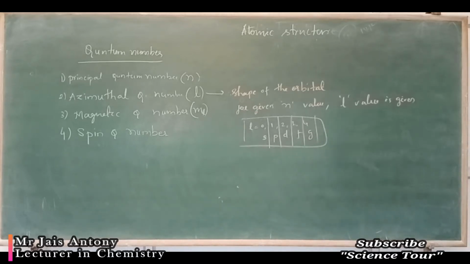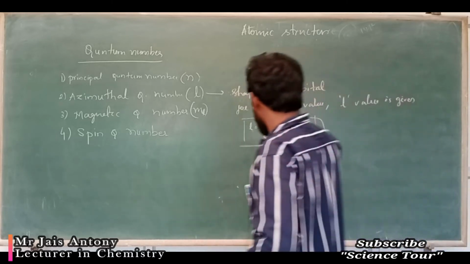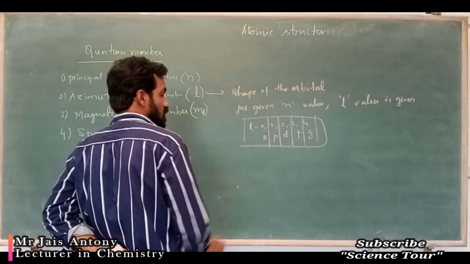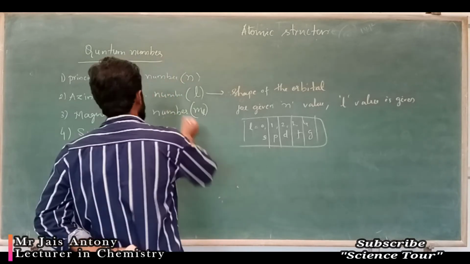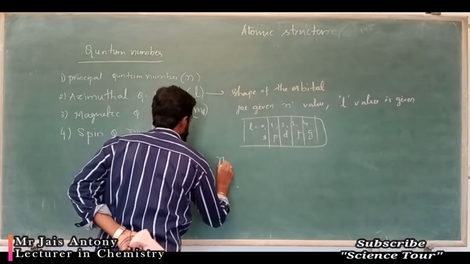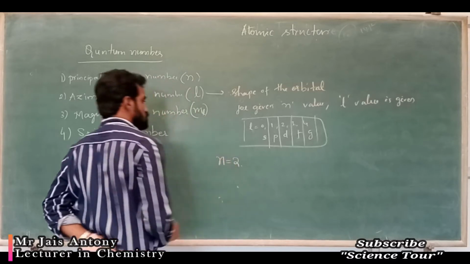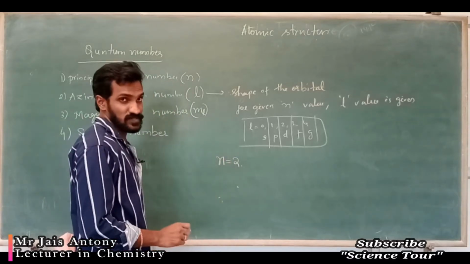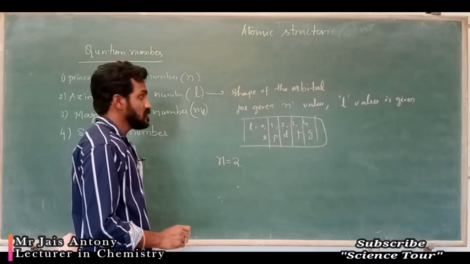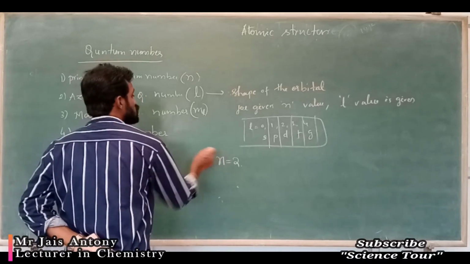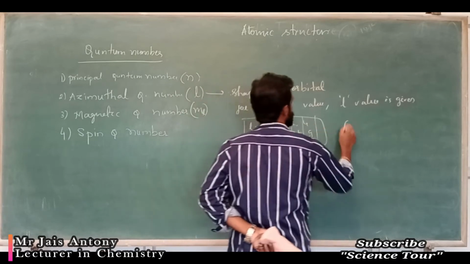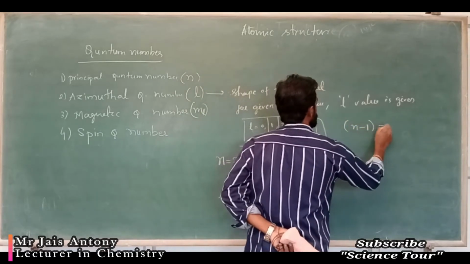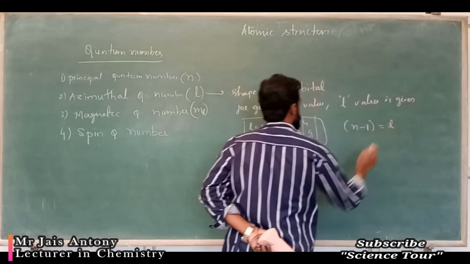See, my dear students, please note: if the n value is given as 2, you have to find the L value. How to find the L value? n minus 1.